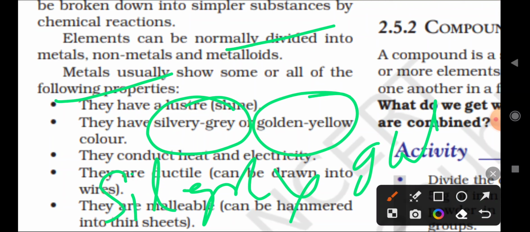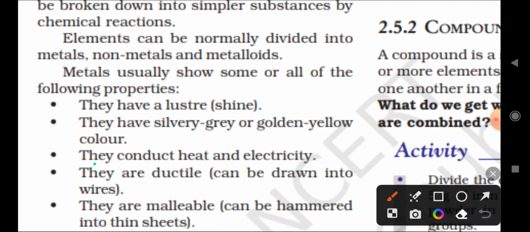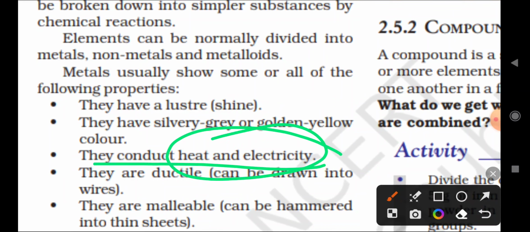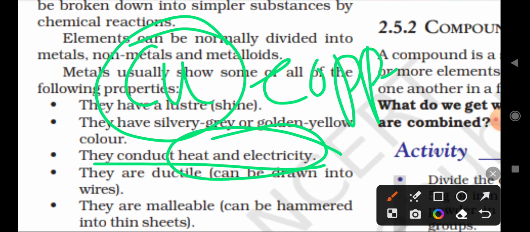Metals present in silvery gray or golden yellow, and they conduct heat and electricity. Very important point: metals are always good conductors of heat and electricity. That is why copper wire is used in electricity, because copper is a metal. Cu is copper, right? So copper is a metal, so it is a good conductor of heat and electricity.